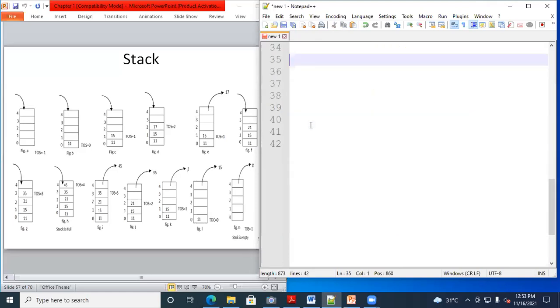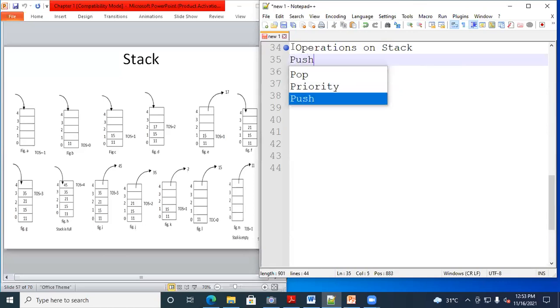Now the next point is operations on a stack. How many operations do you perform on a stack? Two operations. Which ones? Push operation and pop operation.